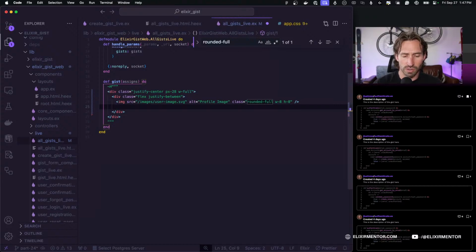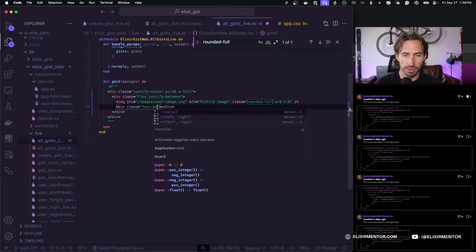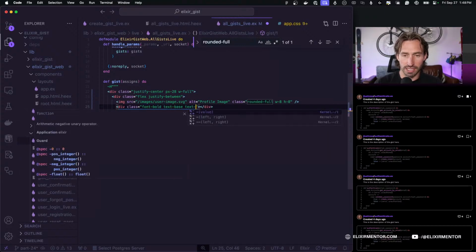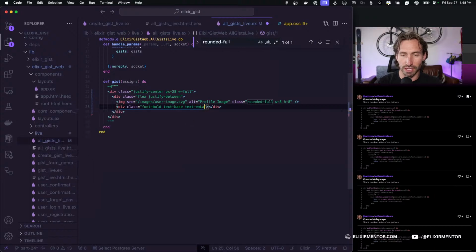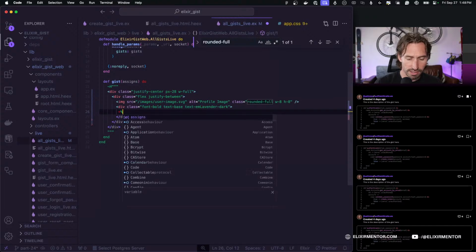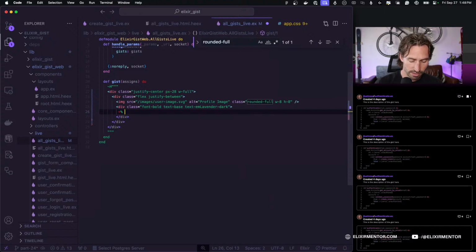Let's just do our div and then class. We're going to want our font to be bold and our text to be base. And then our text color is going to be our EM Lavender Dark. And then we want to add some Elixir code.